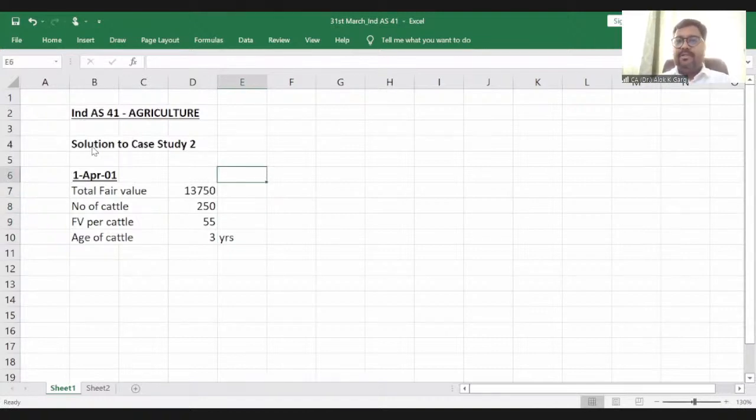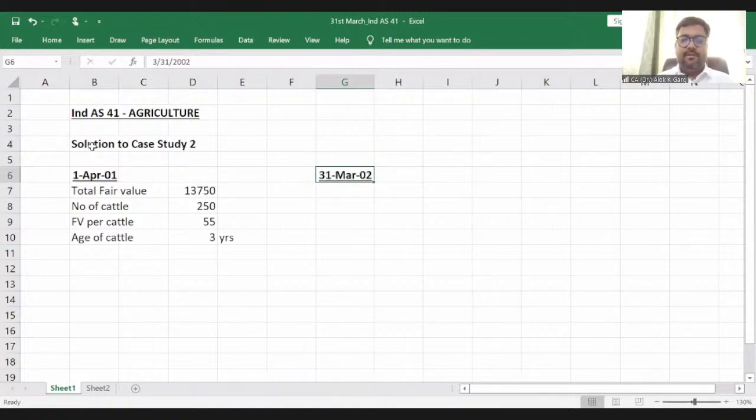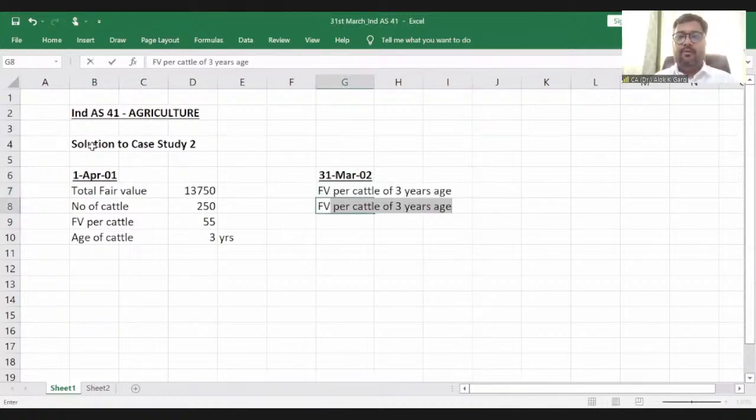Same information is given on 31st March 2002. What all information is given? It is given fair value per cattle of 3 years age and fair value per cattle of 4 years age.